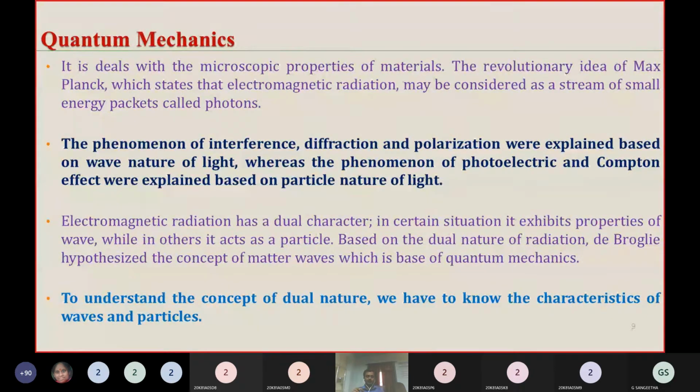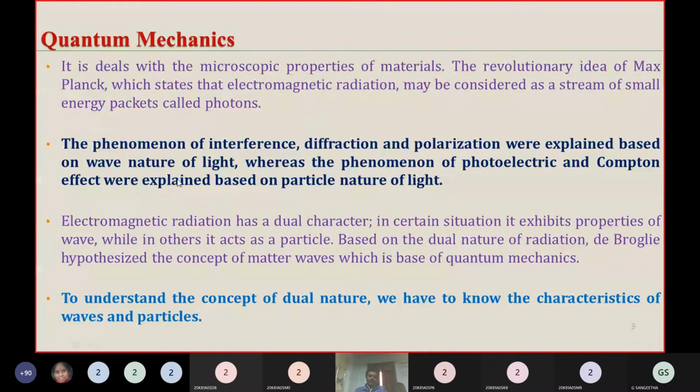So micro objects means electrons, protons, atoms and the nucleus. How did quantum mechanics come into the picture? For explaining black body radiation, Max Planck proposed some rules. Based on Max Planck's theory, he proposed a theory to explain black body radiation, and based on this theory we develop quantum mechanics. So this is about the origin of quantum mechanics.